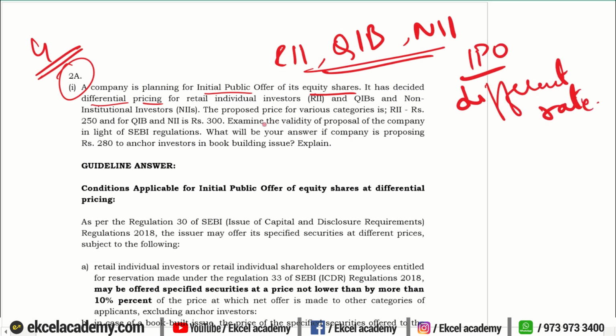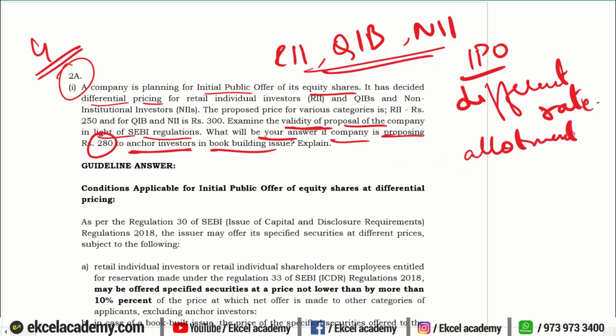What is the question? They are saying to examine the validity of the proposal of the company in the light of SEBI regulations, and what will be your answer if the company is proposing 280 rupees to anchor investors in case of a book building issue. So here we are not talking about the percentage of allotment which is to be given to the RIIs or QIBs under these regulations.